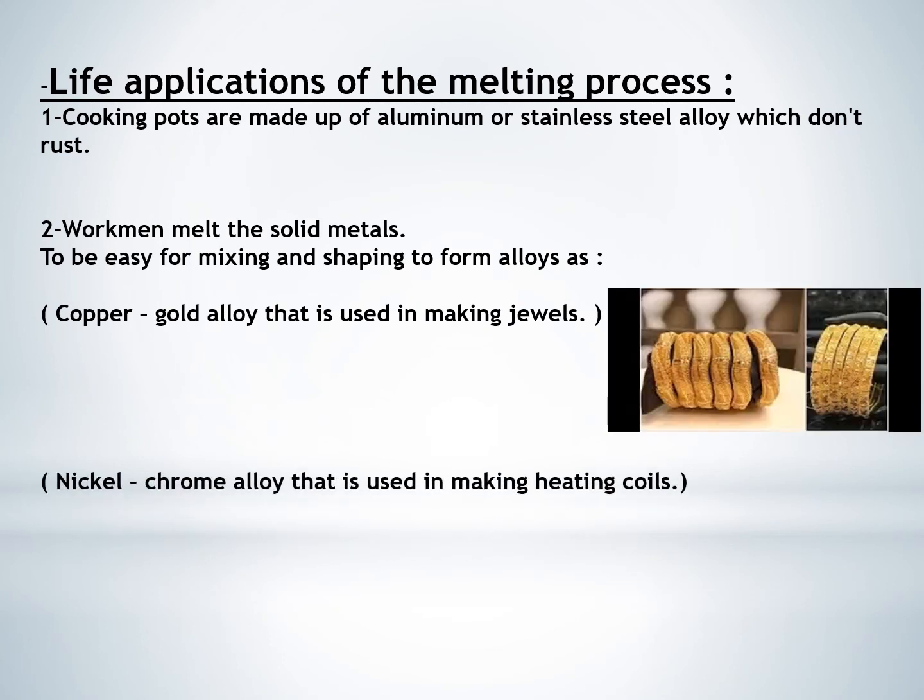Life applications of the melting process. Number 1. Cooking pots are made up of aluminum or stainless steel alloy, which don't rust. Number 2. Workmen melt the solid metals to be easy for mixing and shaping to form alloys, such as copper gold alloy that is used in making jewels, and nickel chrome alloy that's used in making heating coils.